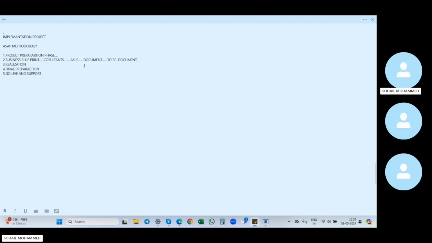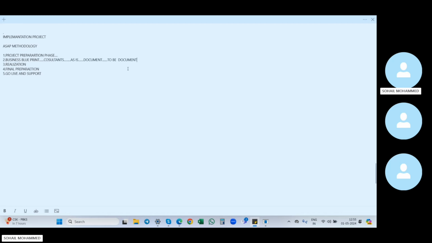As-is means we take all the old business of the particular client, and after that we maintain the new structure. Whatever changes we are doing, we maintain in the to-be document. That is done in the business blueprint, and we maintain all these details here as well.